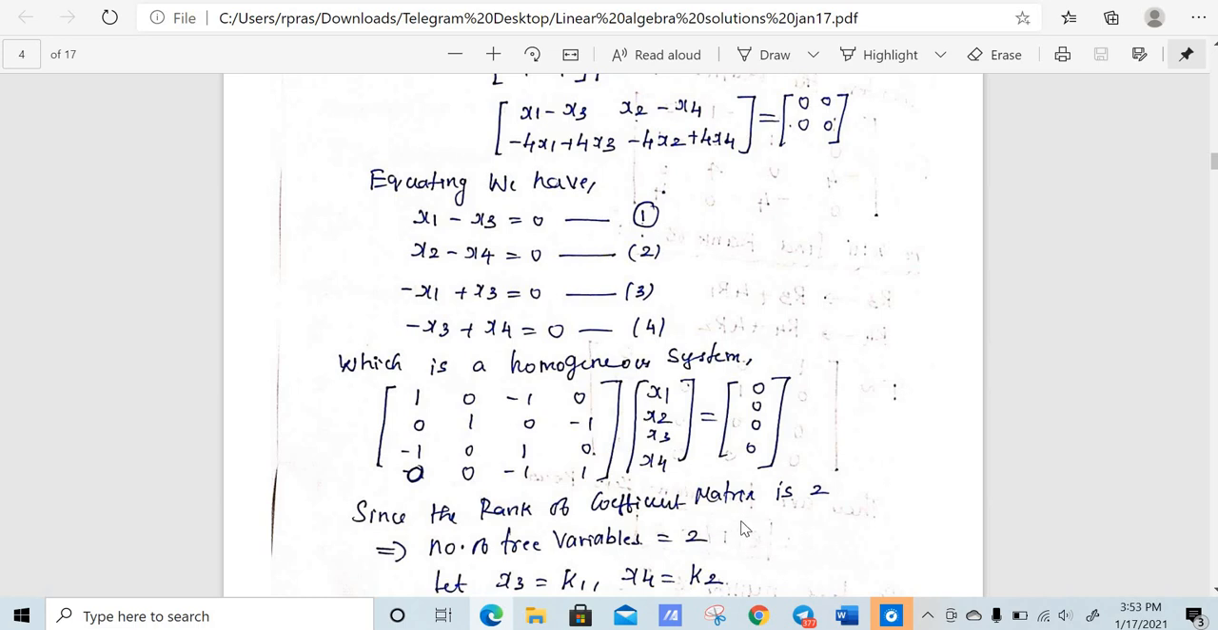That is dimension of V minus rank. Here V is M2 of R, so the dimension of M2 of R is 4. 4 minus rank, 4 minus 2. That means the number of free variables is 2. That means out of these 4 variables, I can assume any 2 on my own.